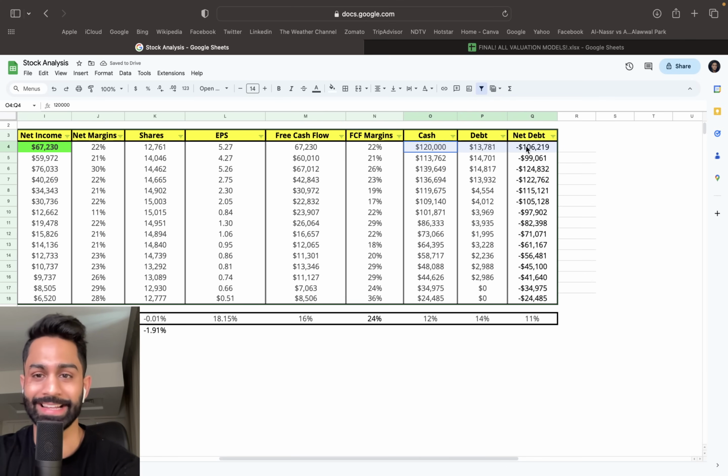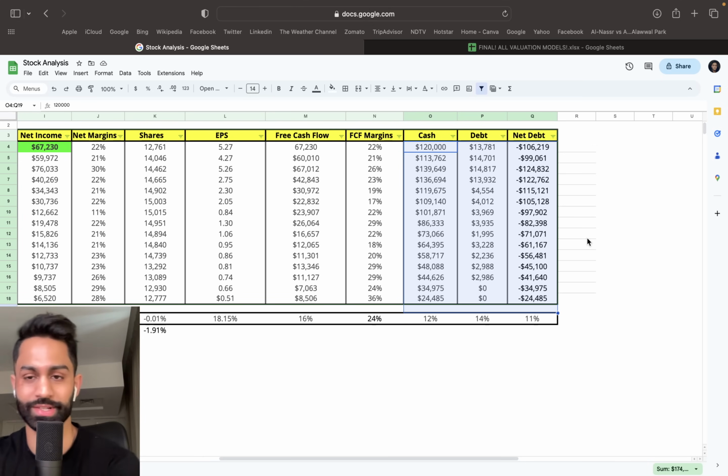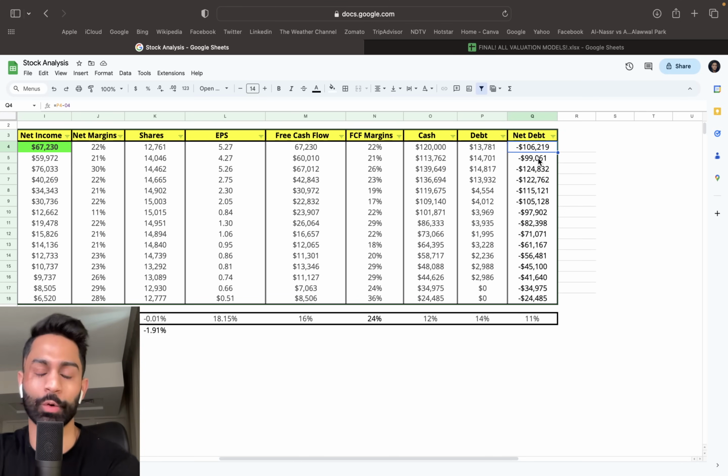And we are looking at a significant amount of net debt. So again, it's one of the most well-equipped companies in terms of cash in the world, next to Apple and Microsoft and of course Amazon and all those companies that have a ton of cash with little to no debt. So only about $14 billion of long-term debt, $120 billion in cash and marketable securities, which makes Google one of the best companies from a financial health standpoint, with negative $106 billion of net debt, cash that they can deploy as they see fit. They can give out dividends, do share buybacks, invest in other projects, invest in their own business to grow other parts of their businesses as well.